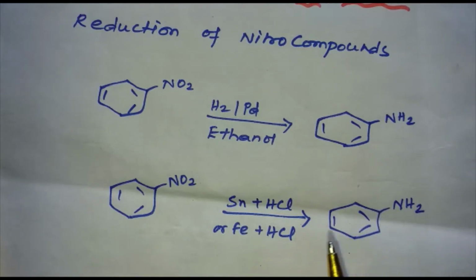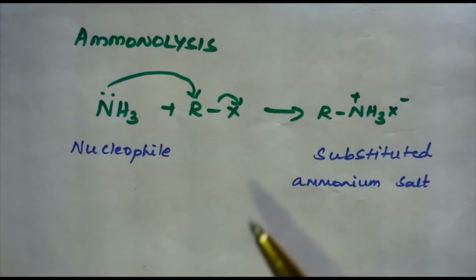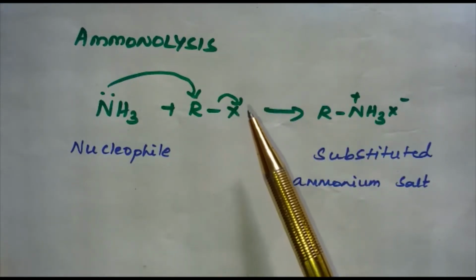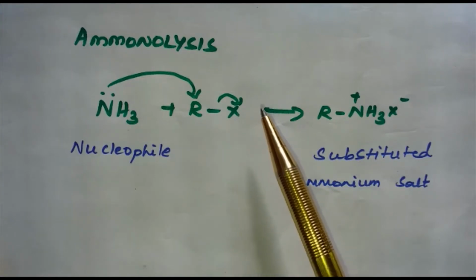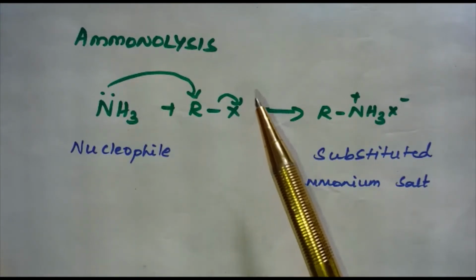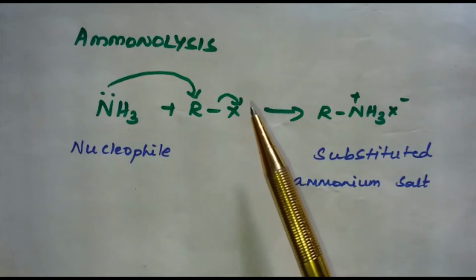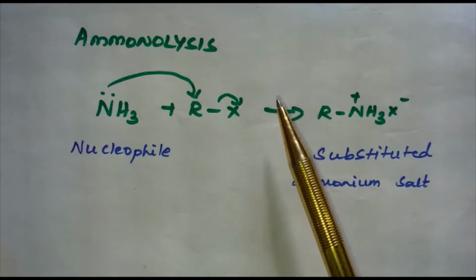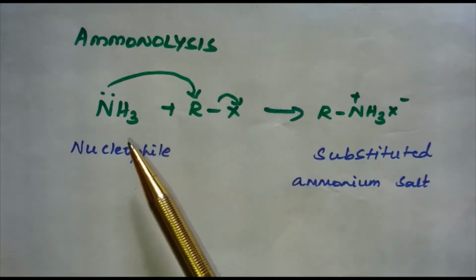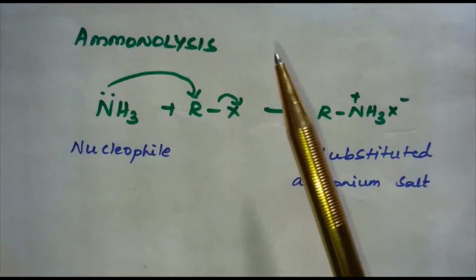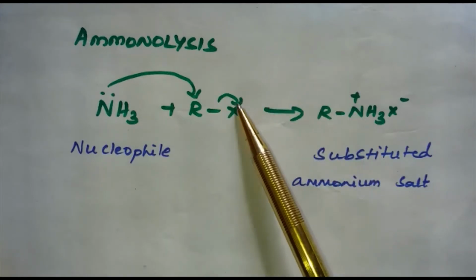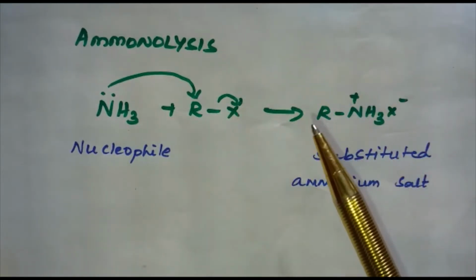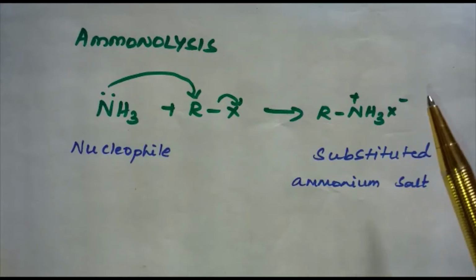Next reaction is ammonolysis. We have already learned that the carbon-halogen bond in alkyl or benzyl halides can be easily cleaved by a nucleophile. We have learned about this in haloalkanes and haloarenes. So therefore, an alkyl or benzyl halide on reaction with an ethanolic solution of ammonia undergoes nucleophilic substitution reaction in which the halogen atom is replaced by an amino group, which is nothing but NH2 group.